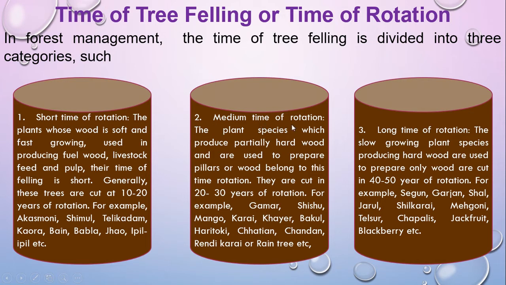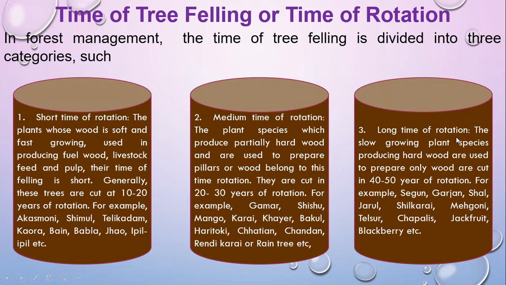Next one is medium time of rotation. The time of rotation will be 20 to 30 years, and the plant names are gamar, shishu, mango, koroi, khoer, bokul, haritoki, chatian, chandan, rendi koroi, or renti. These types of plants you can cut after 20 to 30 years. This wood is partially hardwood, and you can prepare pillars or wood belonging to this time of rotation. Otherwise, if you make other furniture, it will not be strong enough.